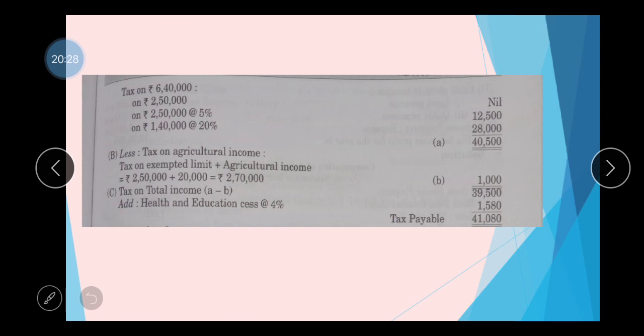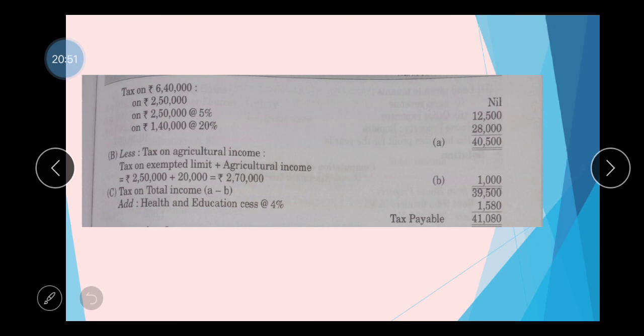Surcharge and cess are always computed on tax, not on income. So 39,500 into 4% amounts to rupees 1,580. Tax payable in total is rupees 41,080. So that is the tax liability of the individual.